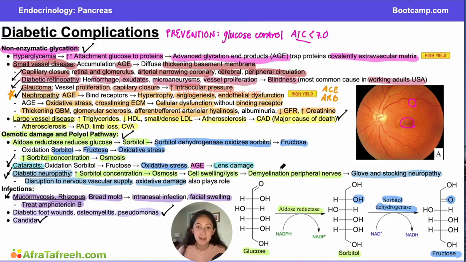And then how do they ask you about this on a board style question? Well, something they might ask you is a 56-year-old man with a history of poorly controlled type 2 diabetes presents for his annual checkup. His medications include metformin, glipizide, lisinopril, and insulin. Labs reveal a creatinine of 3.5, increase from baseline of 1.0, and a reduced GFR. What is the most likely underlying mechanism for this patient's renal pathology?